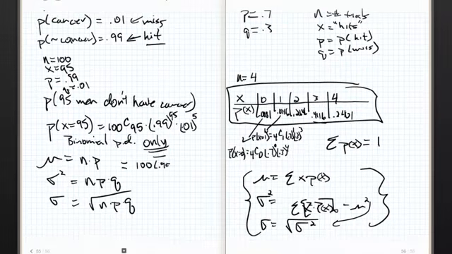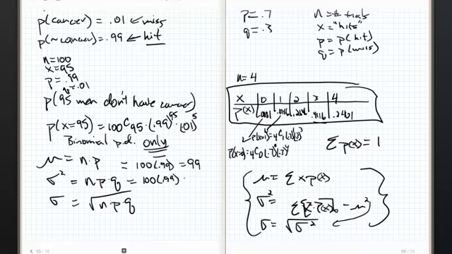Now, you probably will be able to tell, if the probability of not having cancer is 99% and there are 100 people, we can expect that 99 out of those 100 on average aren't going to have cancer.